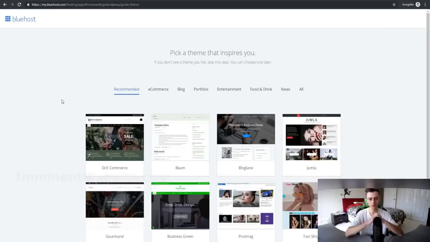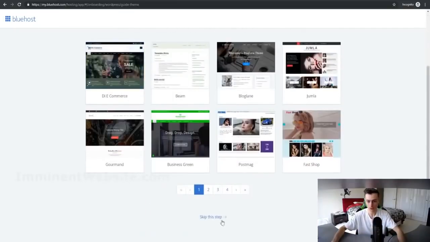So let's just say there were no themes you actually liked out of all these themes. You could always choose a theme later, and you can do an in-depth search later. So for now, let's just click on skip this step.